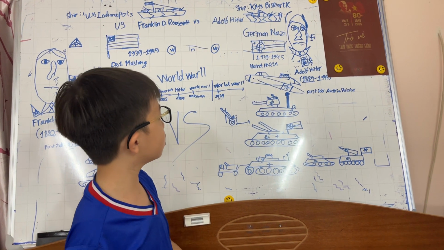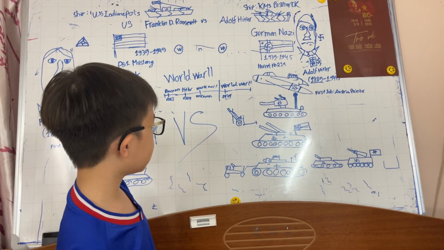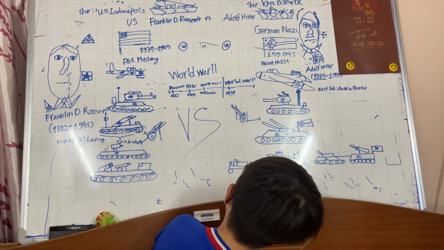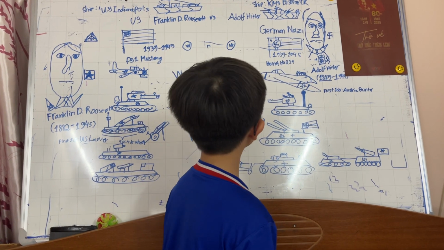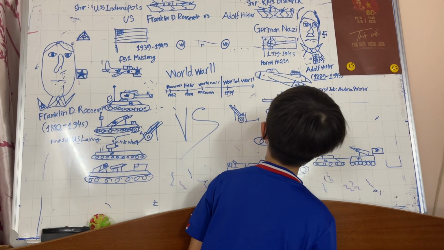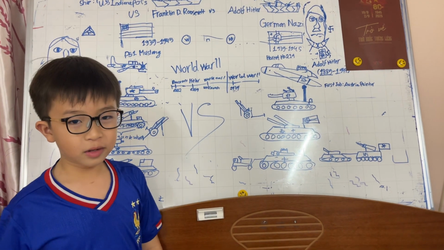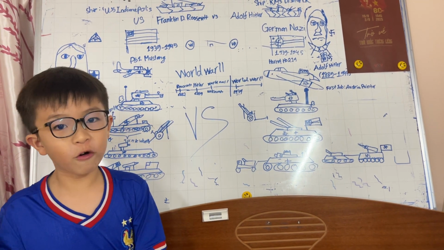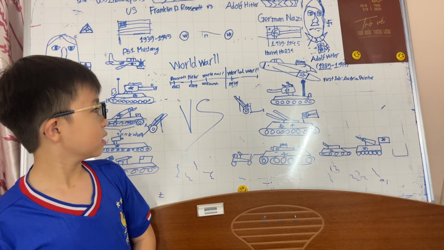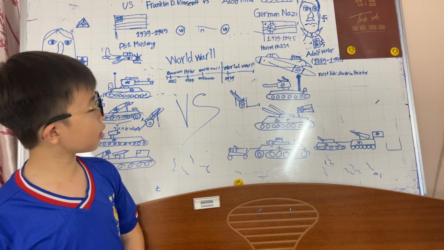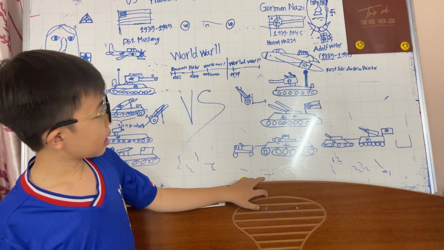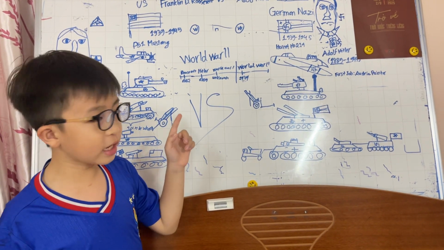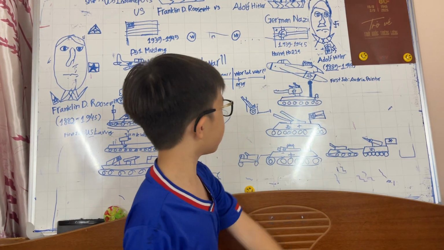Next, we're gonna go to the German Nazi weapons. This might be more exciting because look at the plane. It looks so satisfying. How could the Germans build this plane about 100 years ago? Some people might think these planes were made before the war, 100 years. That is just a little talk. It's not real, but even now, the US B-2 Spirit and B-21 Raider still use the mechanism from this plane.